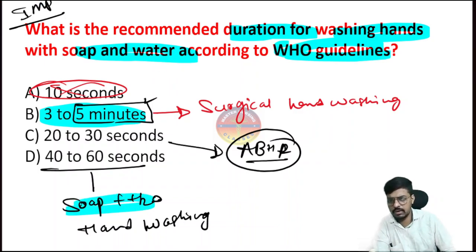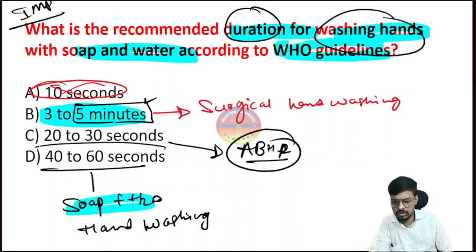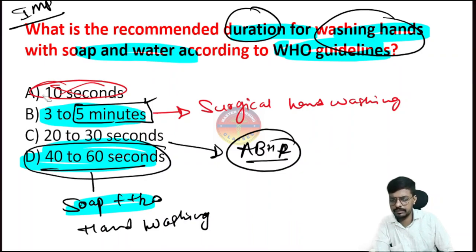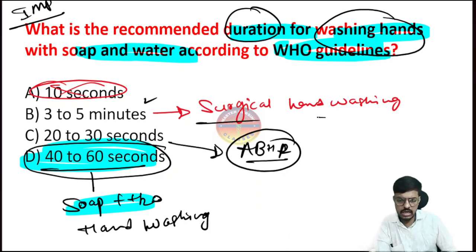So in the question, they have asked for the duration of the hand washing. So that's the 40 to 60 seconds. This is our correct answer. So I'm highlighting option D. This is the correct answer, right? And option B is for the surgical hand washing, and option C is for the alcohol based hand rub.